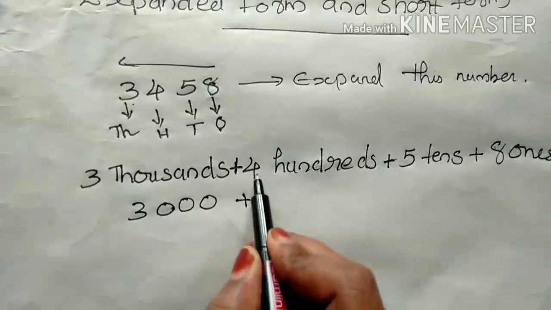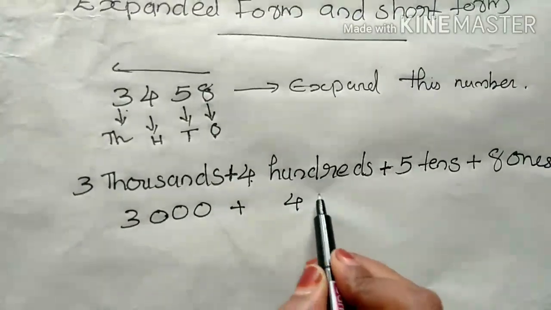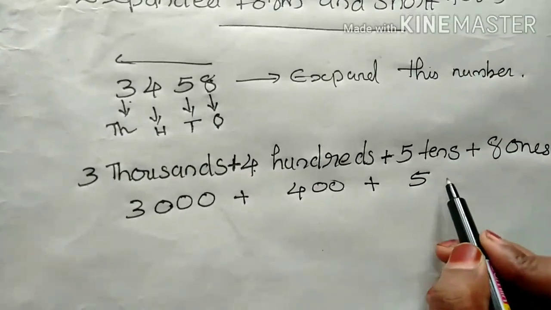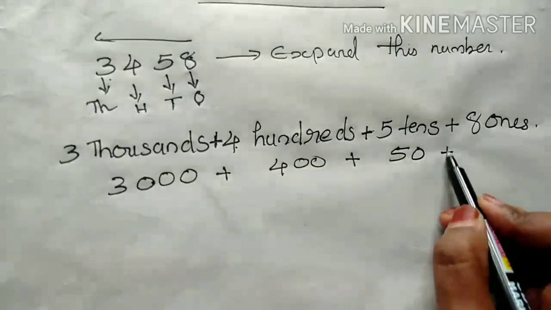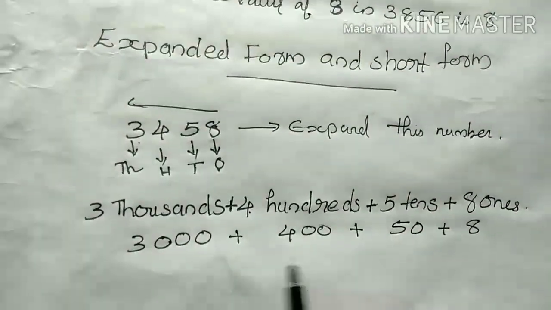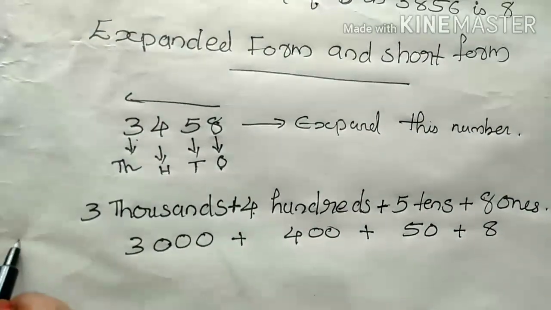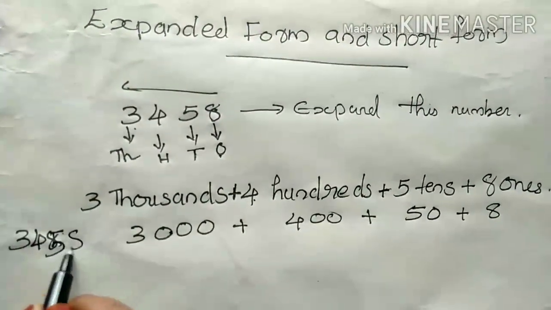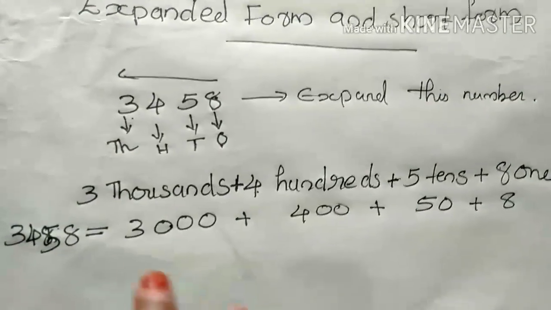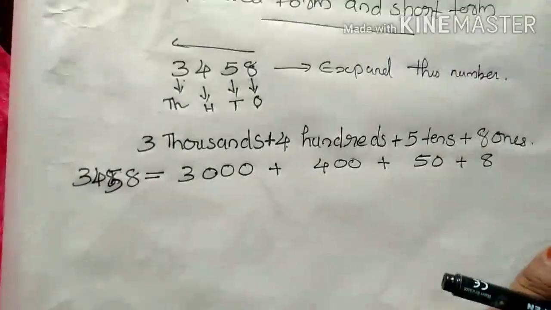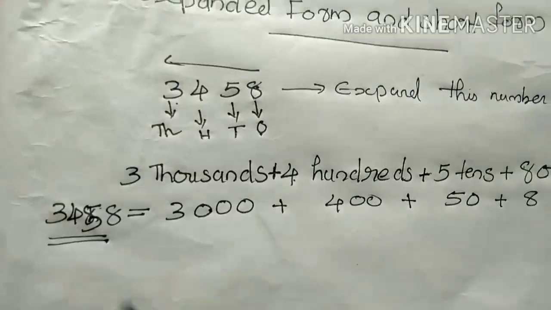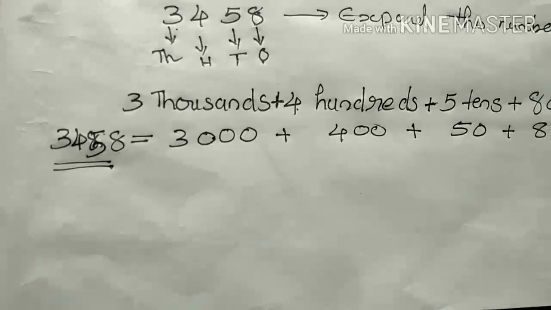Another way we can expand: 3 is in the thousands place, so we write 3000, plus 400, plus 5 tens, that means 5 into 10, 50, then 8. So 3458 equals 3000 plus 400 plus 50 plus 8. This is how we can expand it. Clear?